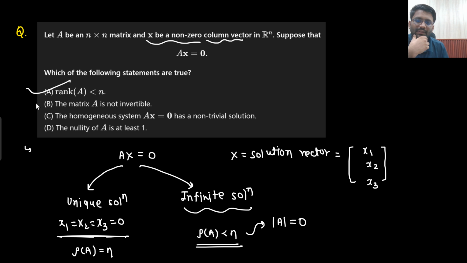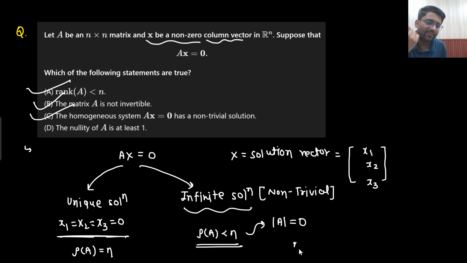This is 0. That means A is non-invertible. Homogeneous system has non-trivial solution. What is the meaning of infinite solution? Non-trivial solution. So yes, it will have non-trivial solutions. The nullity of A is at least 1. Why is that so? At least 1.